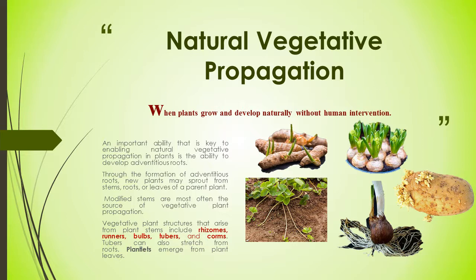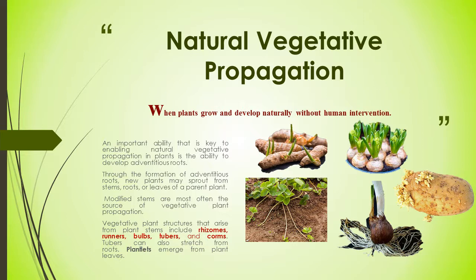Bulbs of onion can be grown as new individuals. Tubers in potato, tubers form many new plants from one potato. Corms,